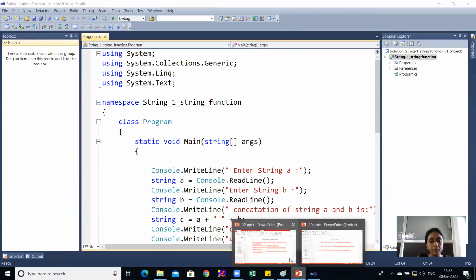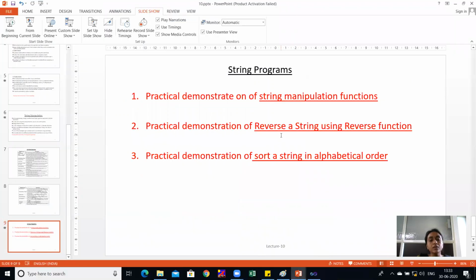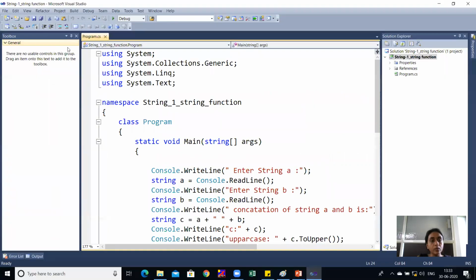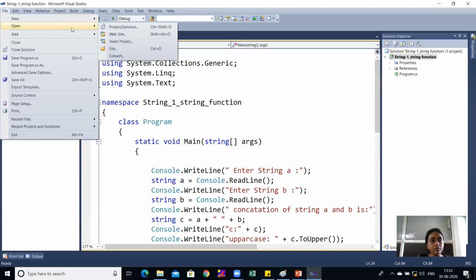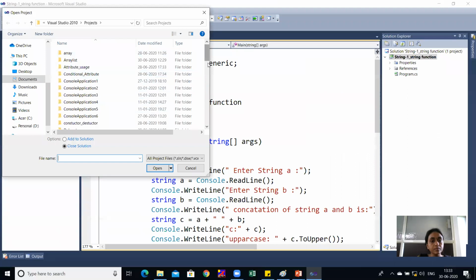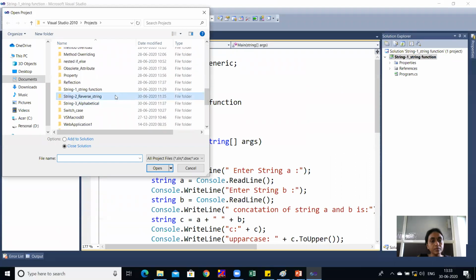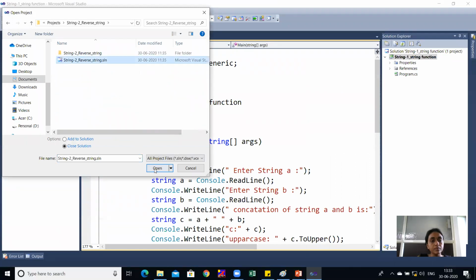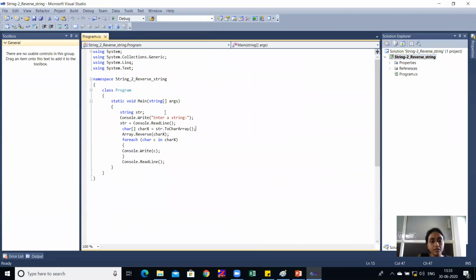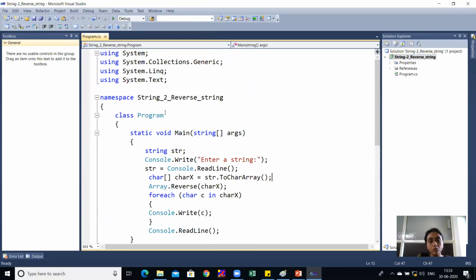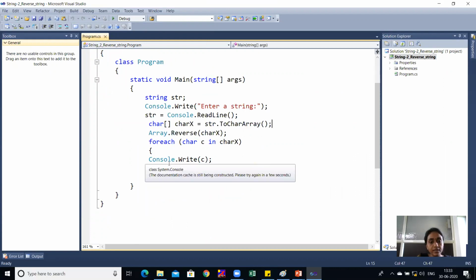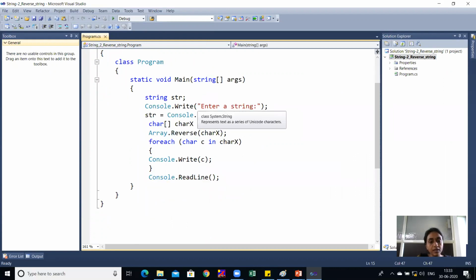Our next program is a practical demonstration of reversing a string using the Reverse function. So I'll open the code for reverse string. You can see here it is code to reverse any string. For that I need to enter any string. Whatever string the user enters will be stored in str.